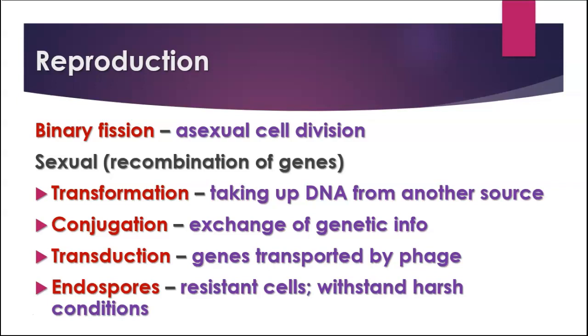Conjugation is when they exchange genetic information, usually in the form of exchanging a plasmid. Transduction is when genes get accidentally transported from one bacterium to another via a bacteriophage virus. And endospores, we'll consider that in here as well. These are those resistant cells that can allow the bacteria to withstand harsh conditions. And so let's talk about these.